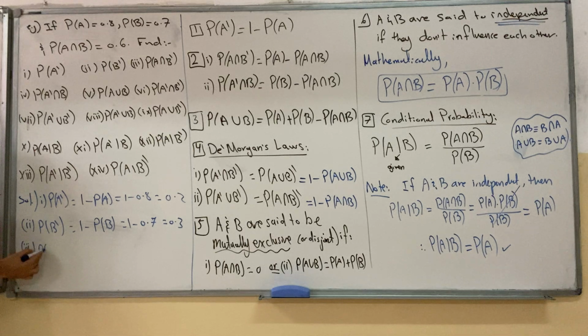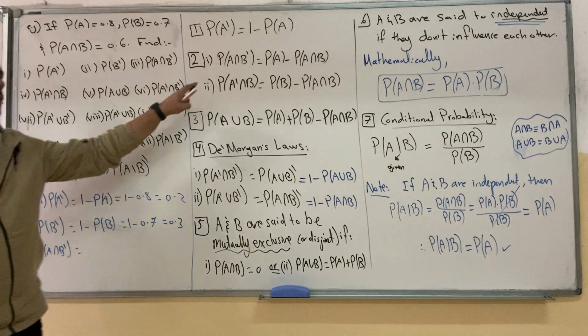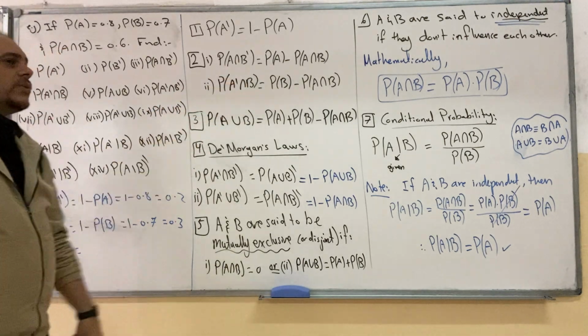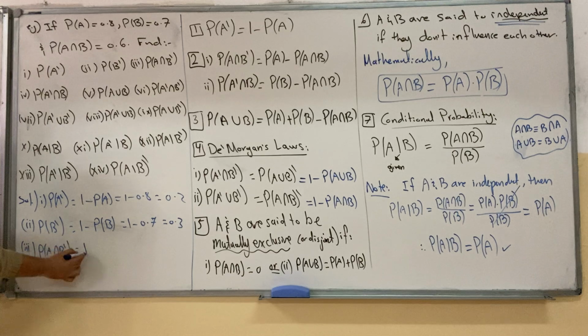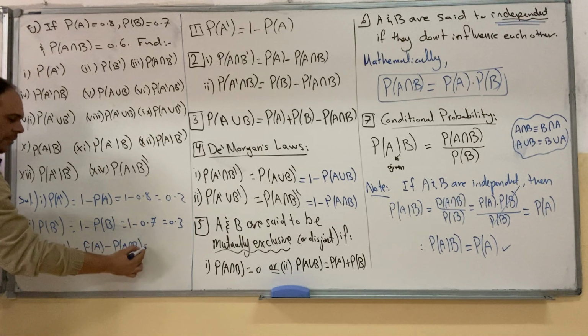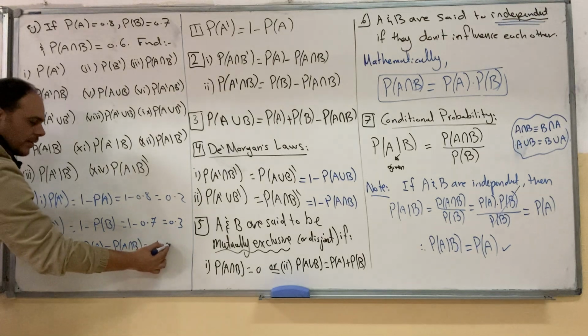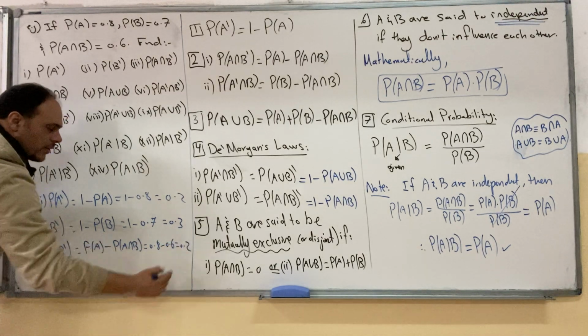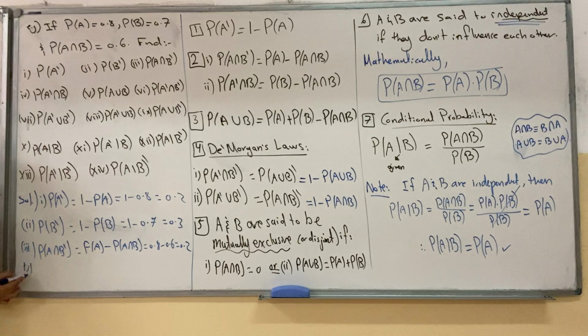Number 3, probability of A intersection B complement. This is rule number 2. Just apply this rule. A intersection B complement is probability of A minus probability of A intersection B. Probability of A is 0.8, the intersection is 0.6, the difference is 0.2.